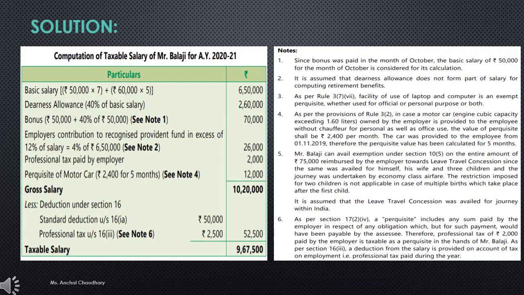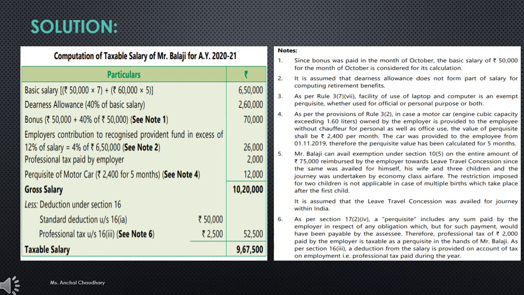Next is professional tax paid 2,500, of which 2,000 was paid by the employer. So professional tax of 2,500 is paid and 2,000 was paid by the employer. Means there will be two adjustments of this.